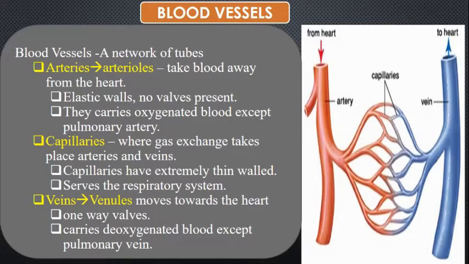So these arteries carry the oxygenated blood except the pulmonary artery. Children, I have already discussed what this pulmonary artery is doing. This pulmonary artery is carrying the deoxygenated blood from the different body parts to the lungs. When these arteries are divided into thin tubes, they are called arterioles.